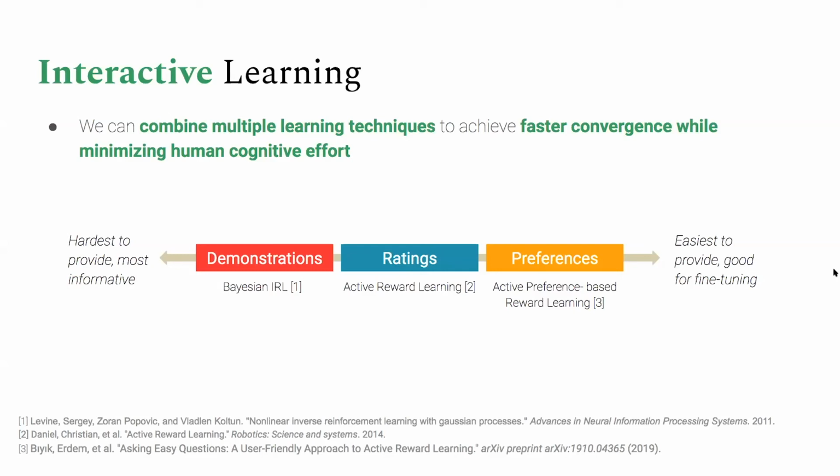So each of these approaches to learning from a person is valid and valuable at various stages in the learning process. And when we look at how people learn, we see that people don't ask the same type of question over and over again. If I'm learning to cook, I'm not only going to ask for demonstrations forever. I'll also ask people if my cooking is good. So in the same way, we're hoping to create this dynamic system that can intelligently understand when to ask what type of question in order to make the learning process easier for people.